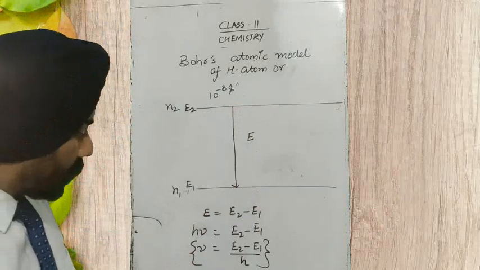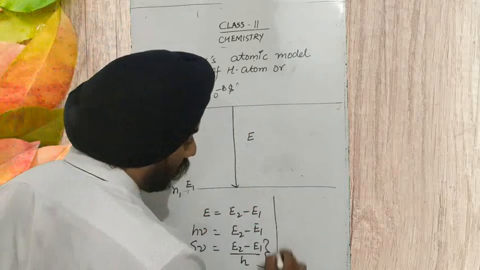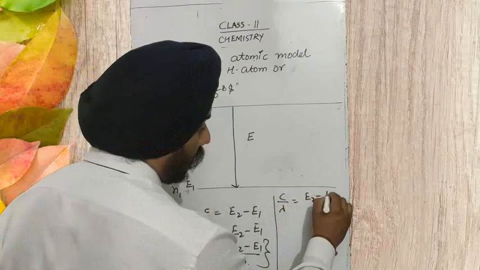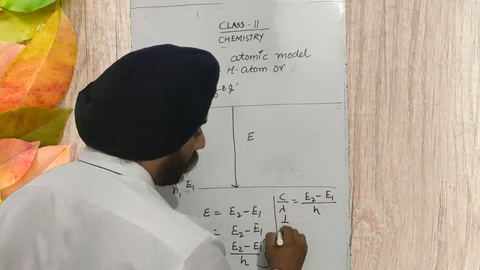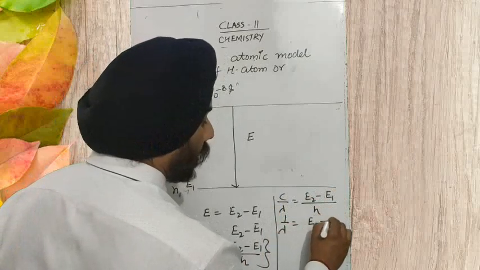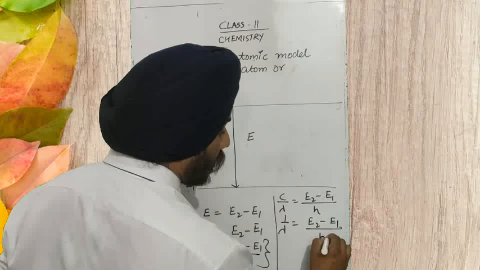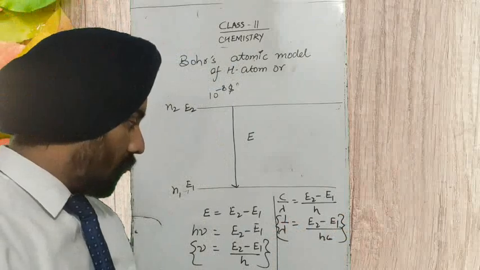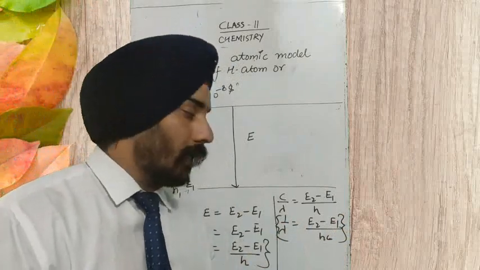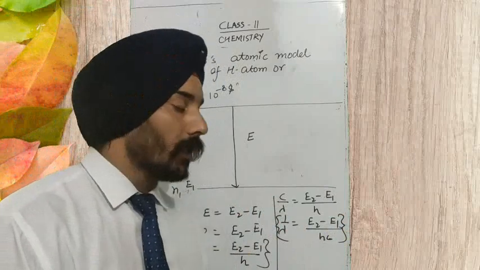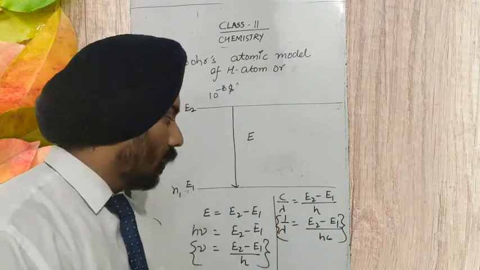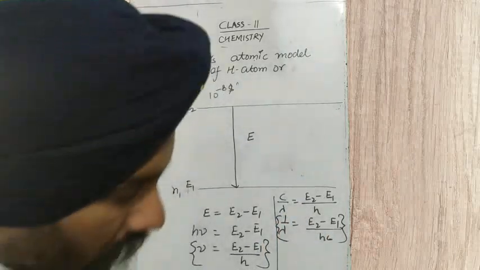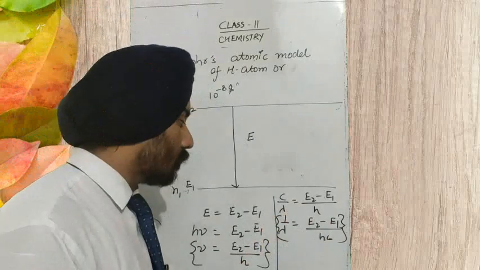So this we can change into lambda also. Nu is equal to c upon lambda. So c upon lambda is equal to E2 minus E1 upon h. So 1 upon lambda is equal to E2 minus E1 upon hc. In this way we can get the reciprocal of wavelength also, and you know very well that the reciprocal of wavelength is called wave number. So wave number can also be calculated, and this formula is a little complex. In class 12th you will study this formula in physics.